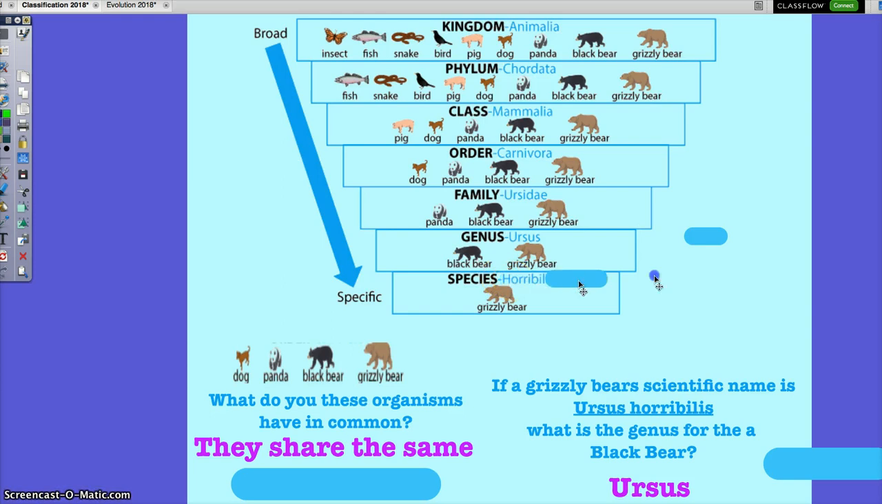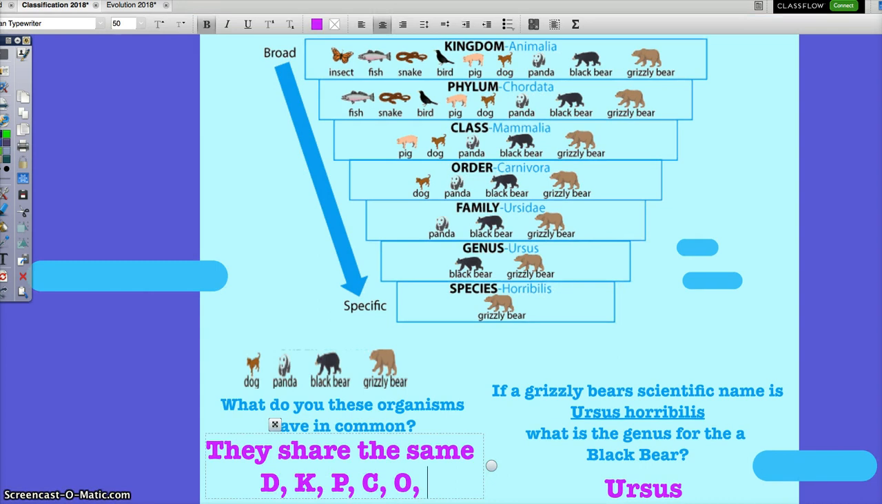Now, if you go to the species name, I don't even know what a black bear's species name is, I'd have to look it up. It's not like I'm going to ask you to know every organism's scientific name, but if I give you one of these charts, you have to be able to tell me that. The four organisms, dog, panda, black bear, grizzly bear, have the same domain, kingdom, phylum, class, and order.